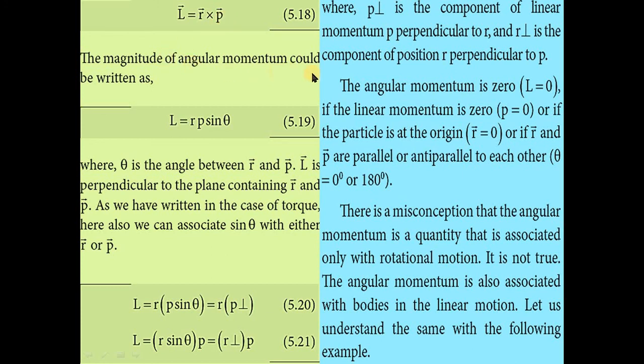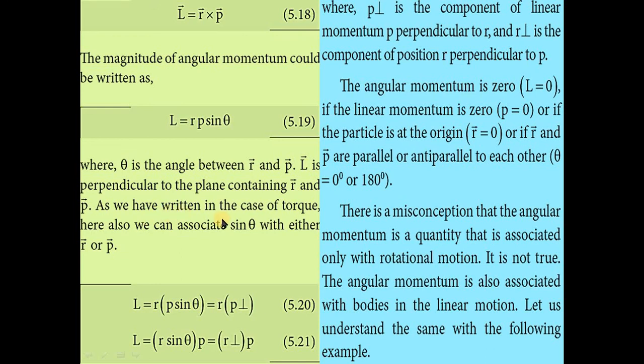The magnitude of the angular momentum is L is equal to R P sin theta, where theta is the angle between R vector and P vector. L is perpendicular to the plane containing R vector and P vector.